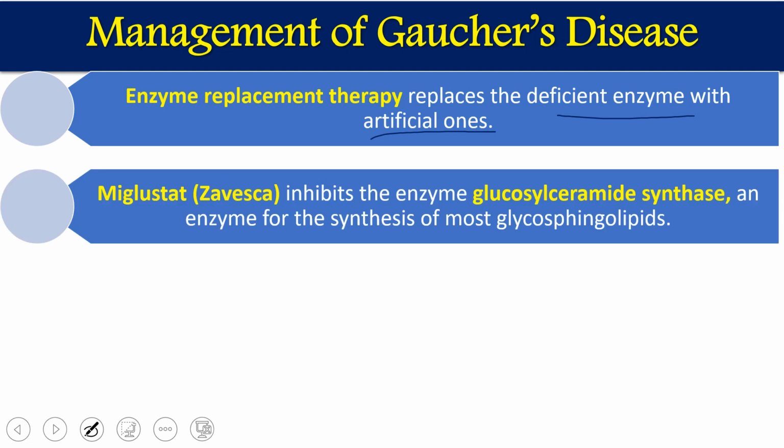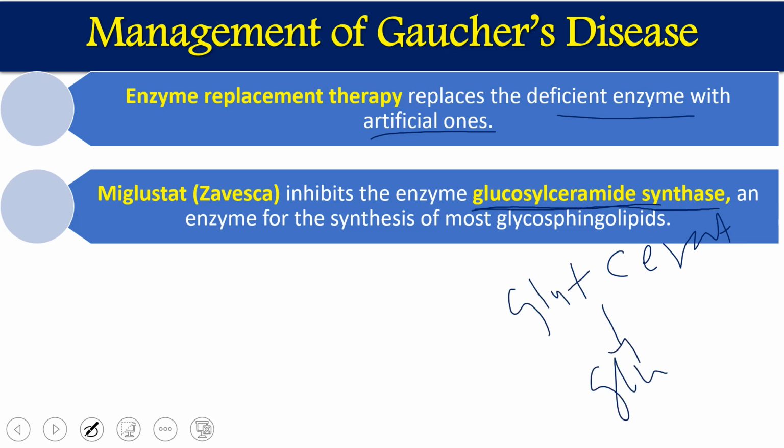Second, there are other medicines like miglustat, which is sold under the name Zavesca, which inhibits the enzyme glucosylceramide synthase. Glucosylceramide synthase is the enzyme which normally synthesizes glucocerebroside. If we look at the previous steps, ceramide combines with glucose and gives us glucocerebroside. This step is catalyzed by glucosylceramide synthase.